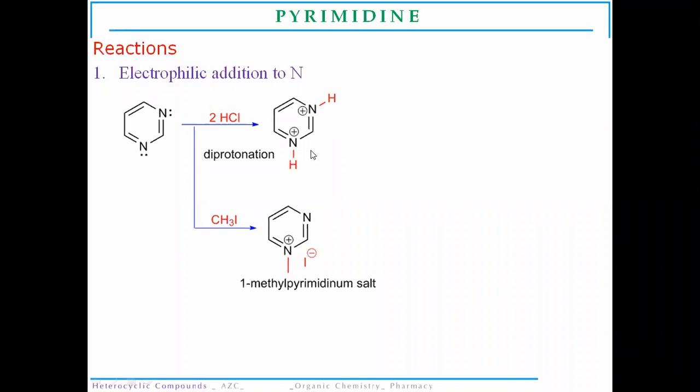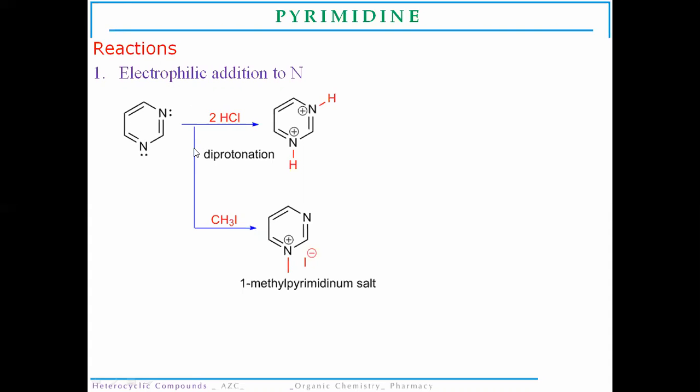But as the pyrimidine nucleus is a 1,3-diaza molecule, it is protonated at both nitrogen atoms. So it is a diprotonation type of reaction in the case of pyrimidine when it reacts with hydrochloric acid.